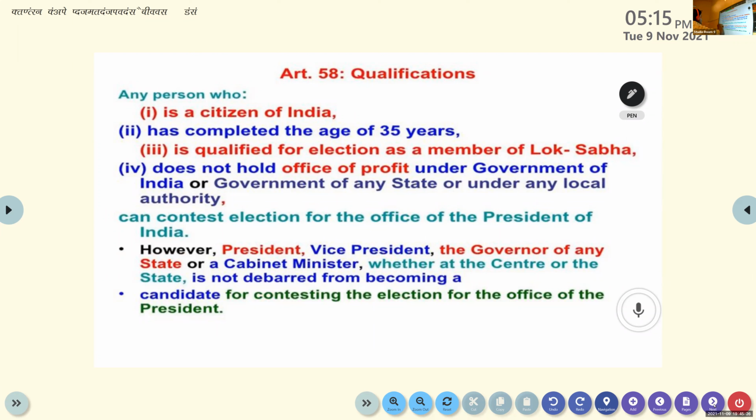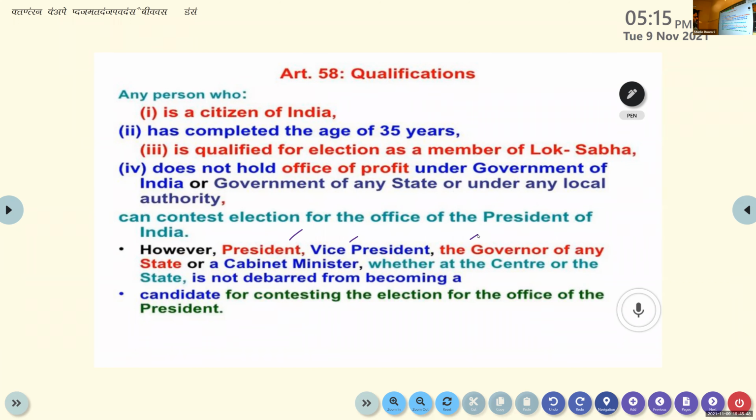This kind of people can contest the election for the office of the president of India. However, the president, vice president, the governor of any state or a cabinet minister, whether of the center or the state, is not debarred from becoming a candidate. So these people can participate in the election. Clear or not? Who are they?